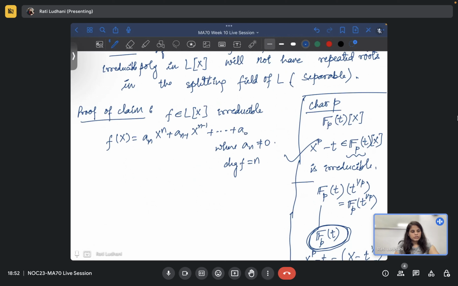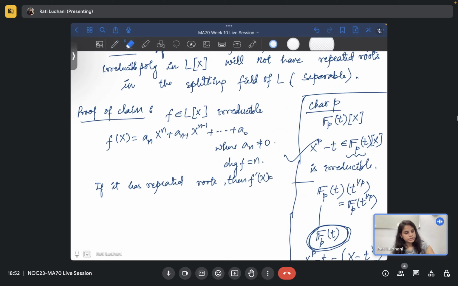You start with the irreducible polynomial. Now, when can we say that this has repeated roots? If it has repeated roots, then f dash x has to be 0. Do you agree? So if it has repeated roots, then f dash x will be 0. Not f dash x, sorry. Repeated root.